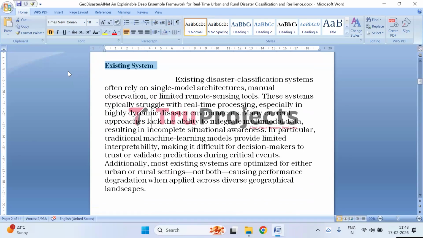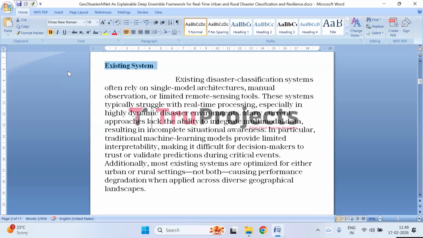Coming to the existing system, existing disaster classification systems are generally built around single model approaches or depend heavily on manual monitoring and limited remote sensing technologies. Because they often process only one type of data at a time, such as satellite images, sensor readings, or textual reports, they struggle to combine multiple data sources for a complete and accurate understanding of rapidly changing disaster situations. These limitations make real-time response difficult, especially in dynamic environments like floods, wildfires, or earthquakes.